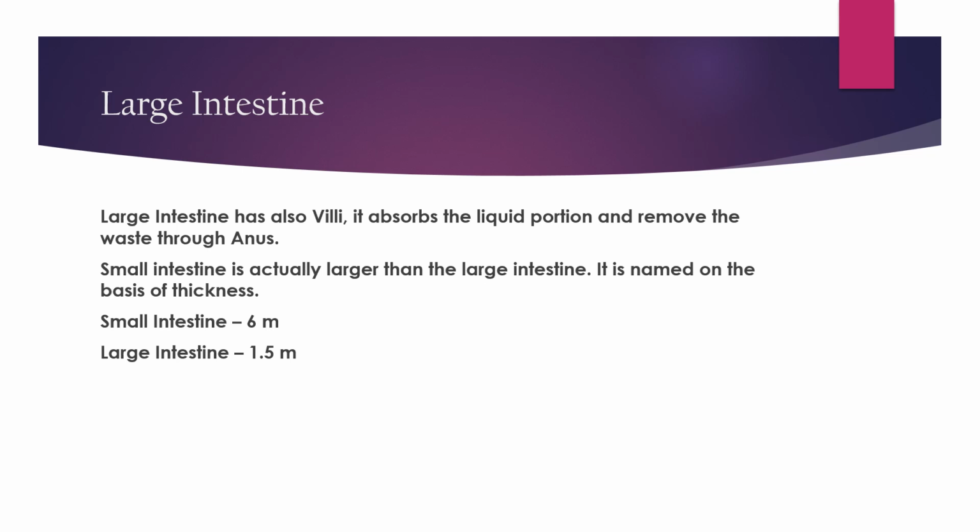Large intestine. The large intestine also has villi. As I said, absorption also takes place in the large intestine. It absorbs the liquid portion and removes waste through the anus. We know it is the second last step of the digestion process, where the food has to pass through the large intestine. The liquid portion is absorbed by the large intestine, and the leftover material is excreted through the anus.